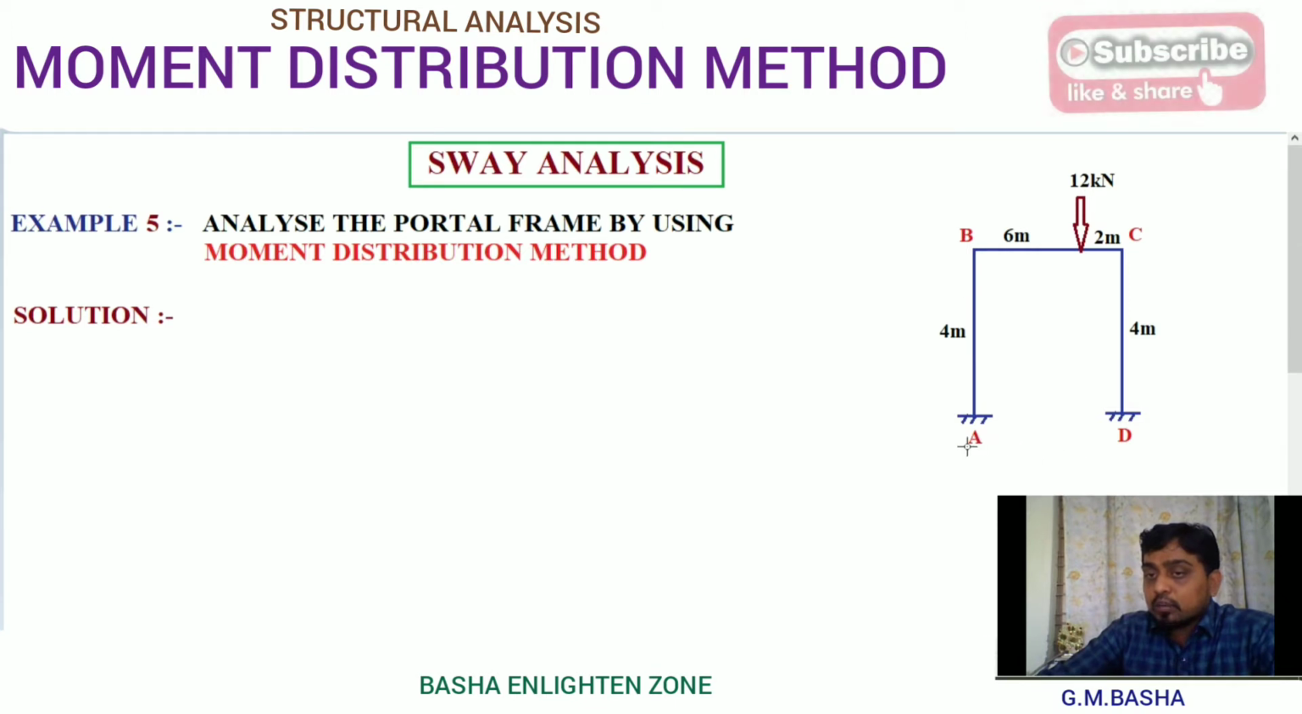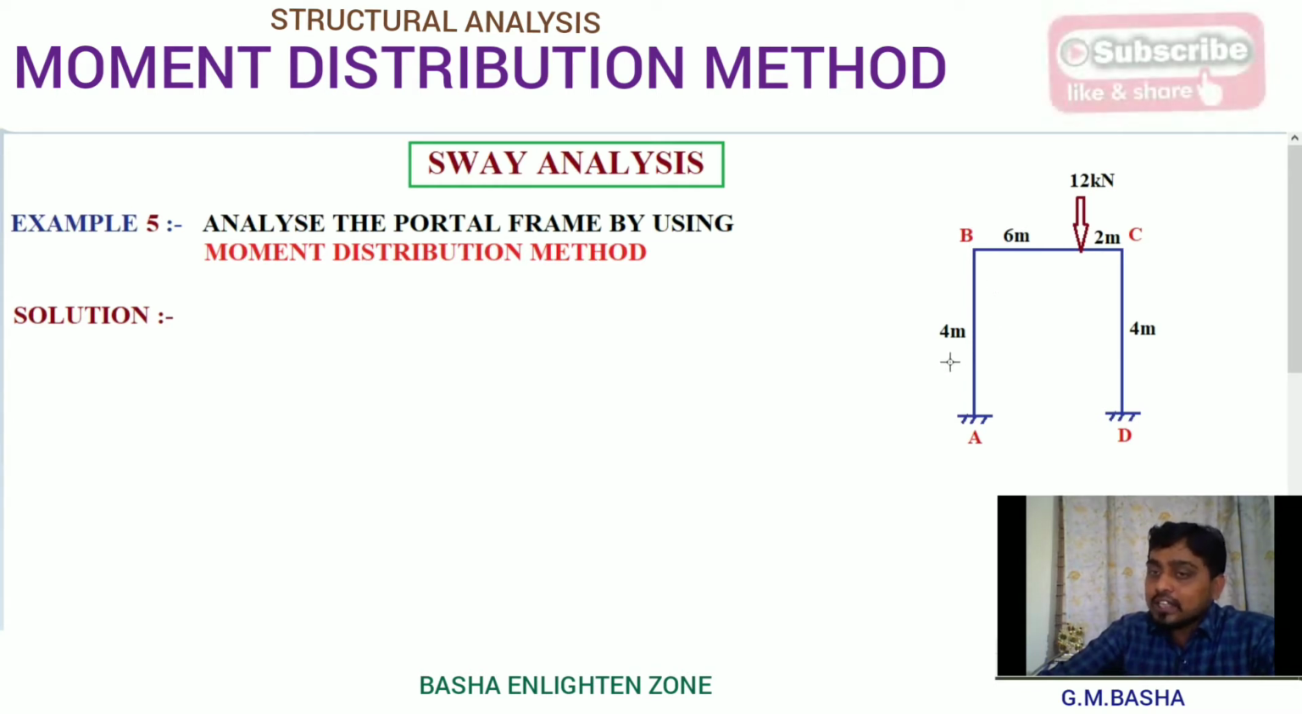Both ends are fixed. At the same time, equal heights of the columns and equal moment of inertia. So three conditions are satisfied for the non-sway analysis. But here there will be an eccentric load acting on span BC. Therefore, this frame will come under the sway analysis.